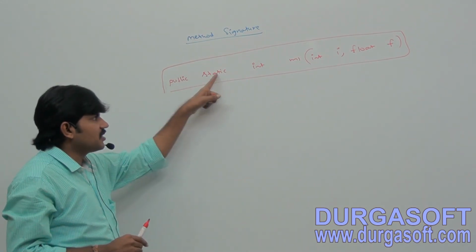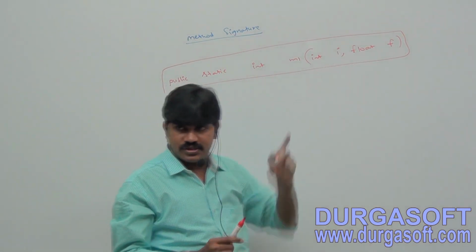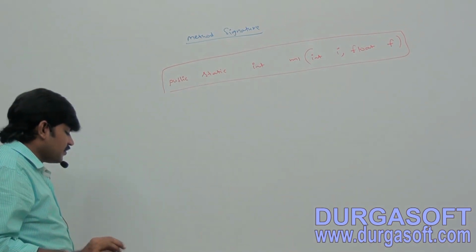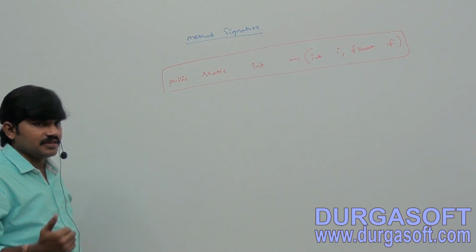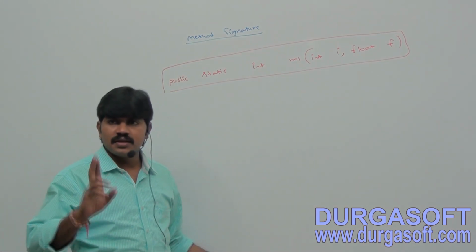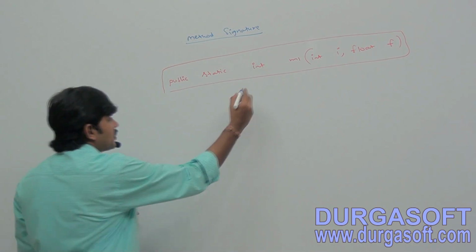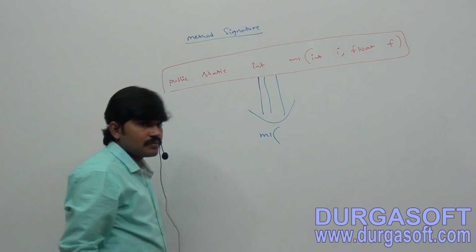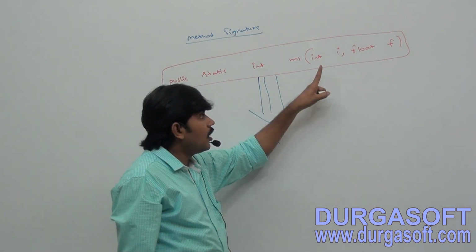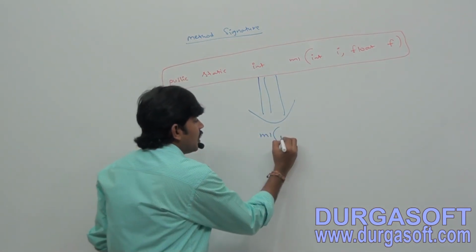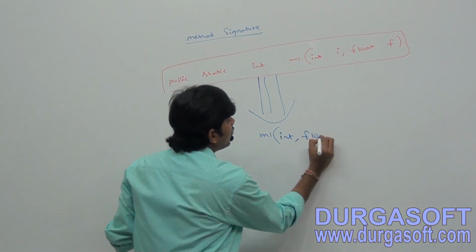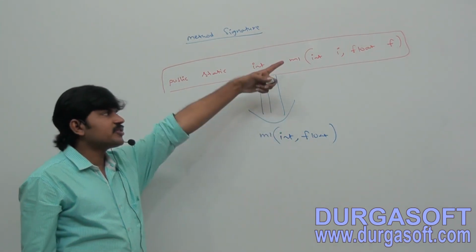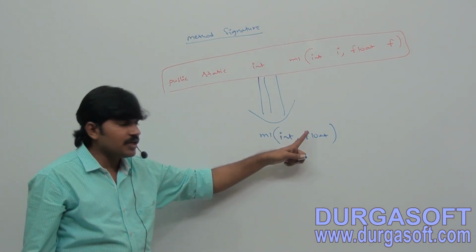Here modifiers are there, return type is there, method name is there, arguments are there. Among all, which is considered as method signature? Just observe. Method signature contains only the method name followed by argument types. Here argument types are int, comma, float. First argument is int type, second argument is float type.